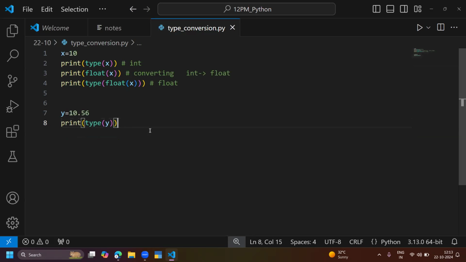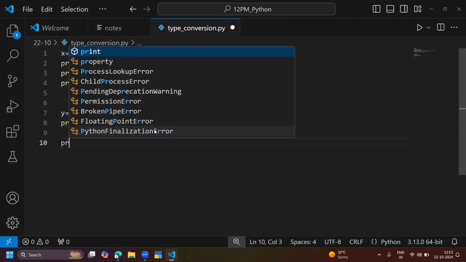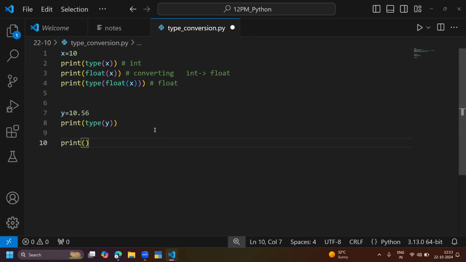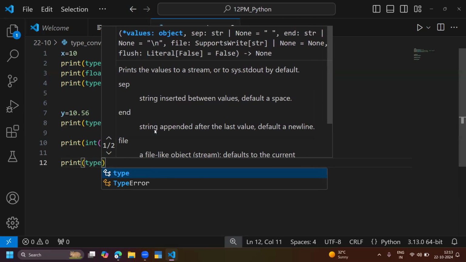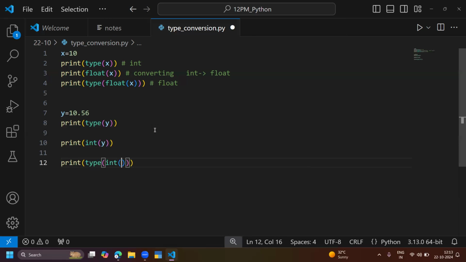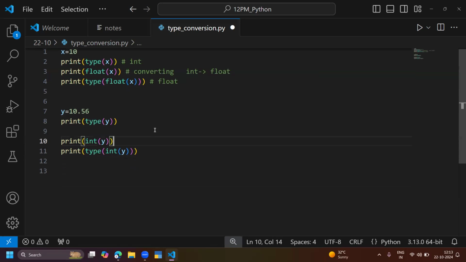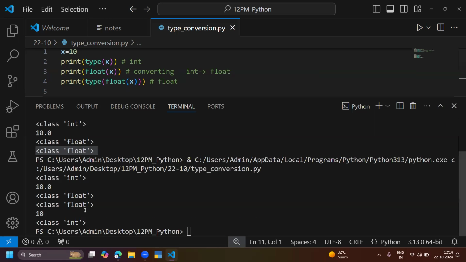My requirement is to convert this into an integer. Print int of Y, so I'm converting that into the integer. And again print type of int of Y. At the last, what is the Y value now? Finally, the Y value is a kind of integer. So you are converting float into integer.